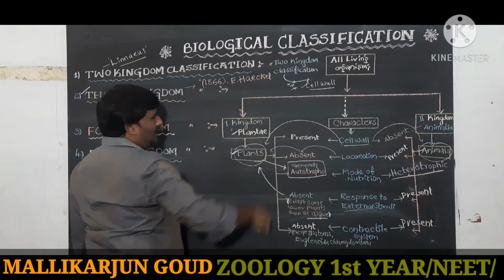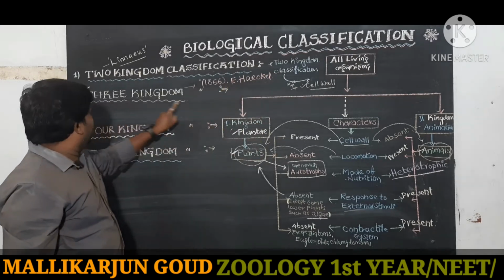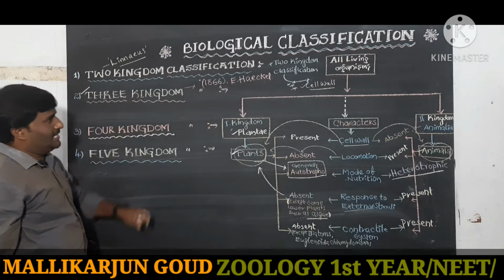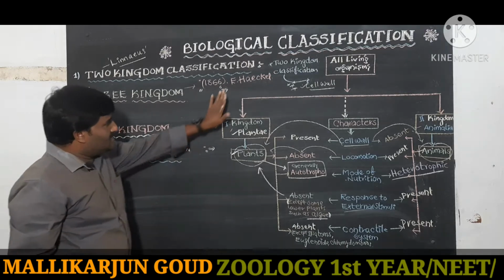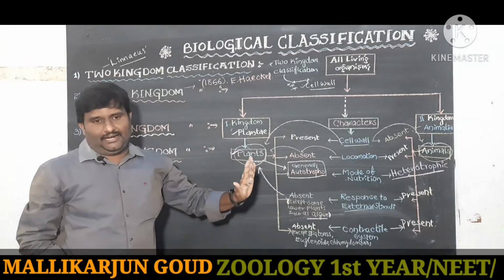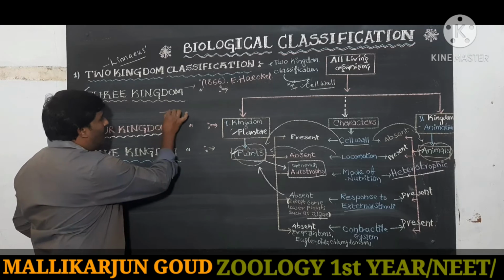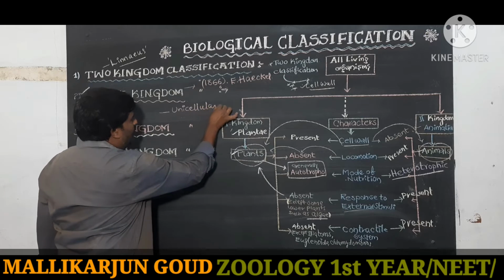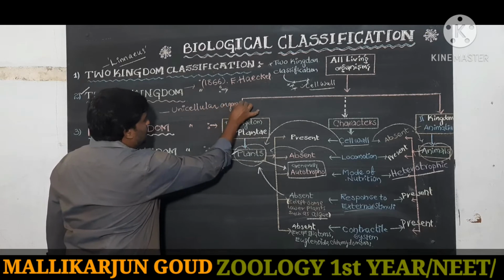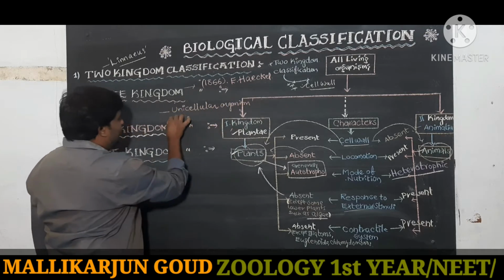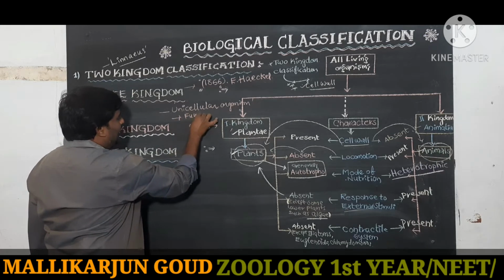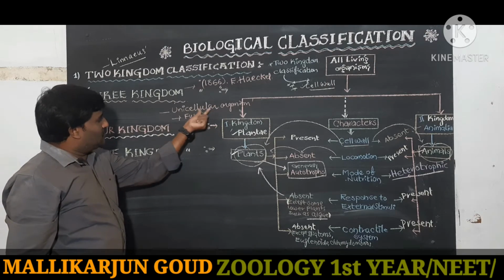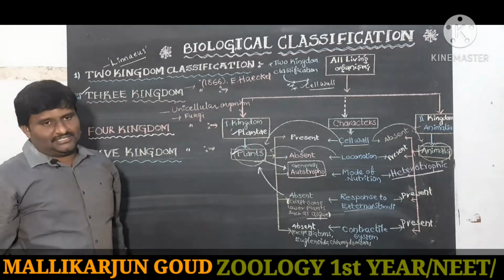In this three kingdom classification, Ernest Haeckel separated out all unicellular organisms and fungi. They are completely separated from the other living organisms.